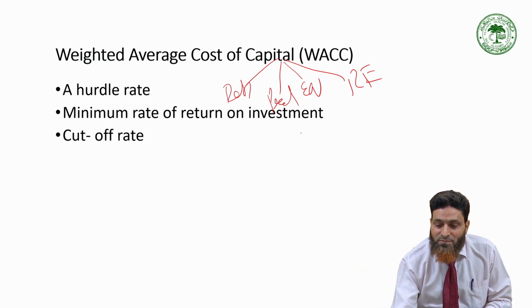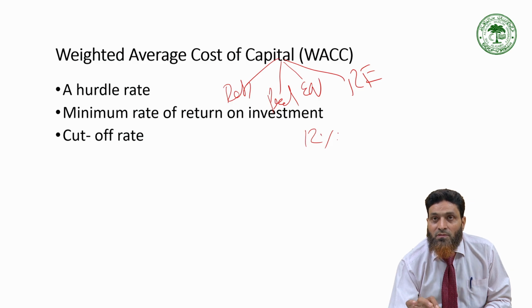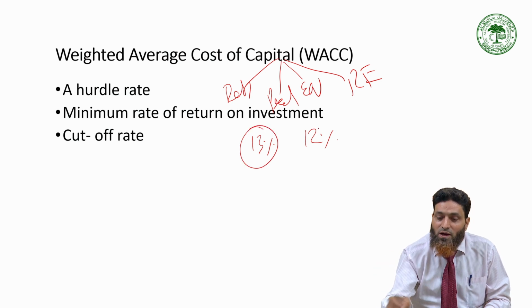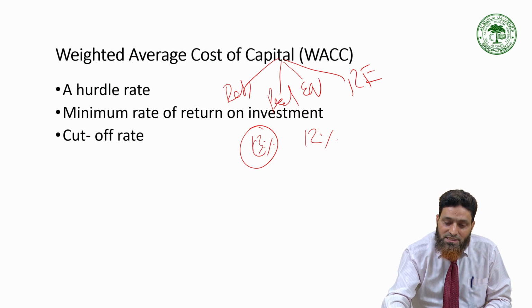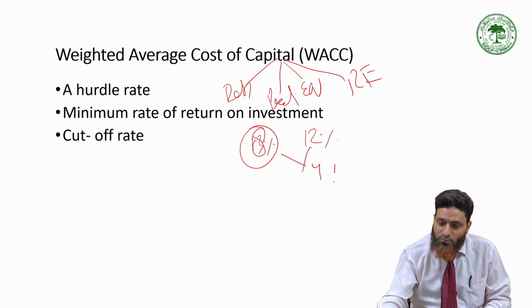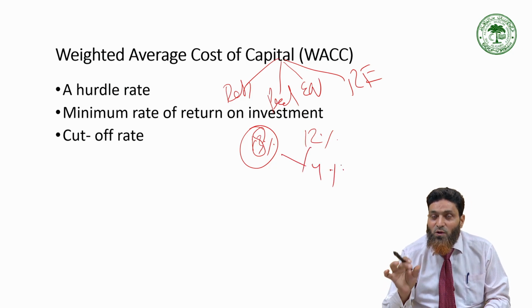If return on investment is 12% and aggregate cost is 13%, then that investment decision you should not take. There will be a loss because you have to pay 13% and you are getting 12%. But if cost is only 8% and your return is 12% on investment, then 4% is profit. So this margin you have to expand.